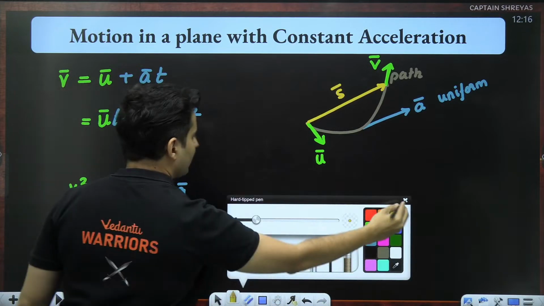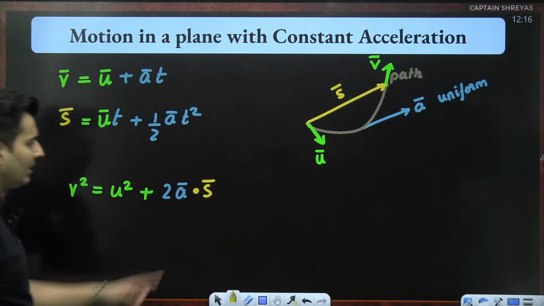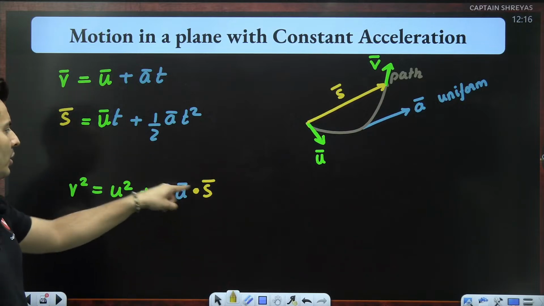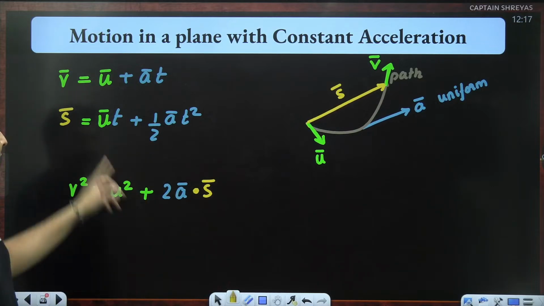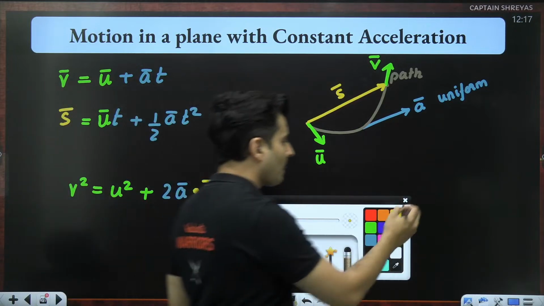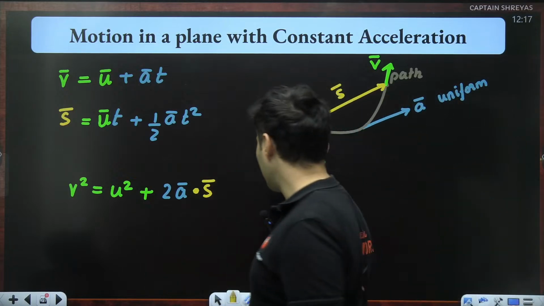And here there is a catch. This is a displacement, and it is a dot product between acceleration and displacement. That's the only catch over here. Other than that, nothing different. So all these equations are still valid, my dear warriors, only when acceleration is constant.